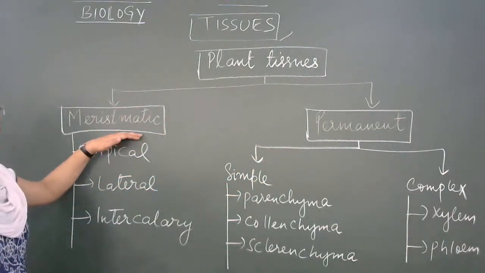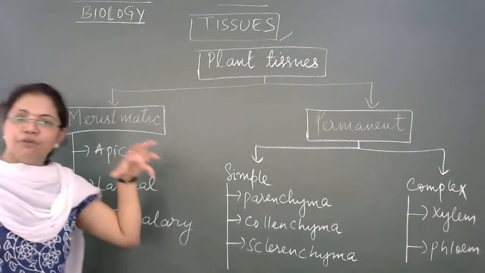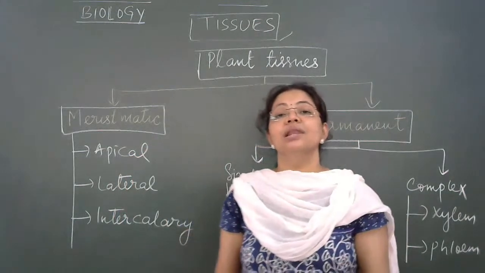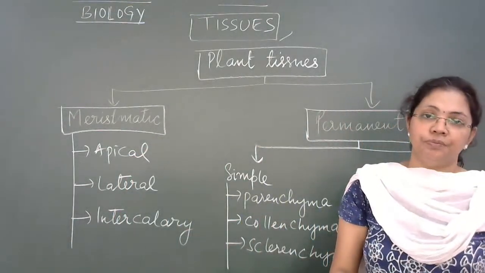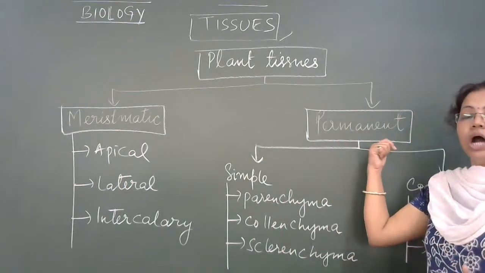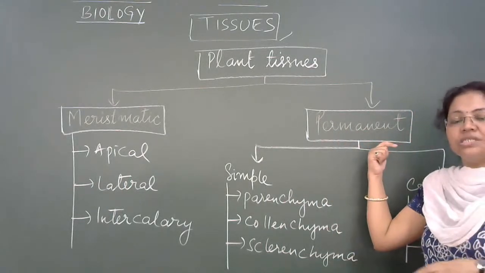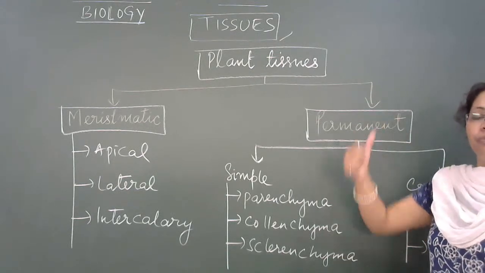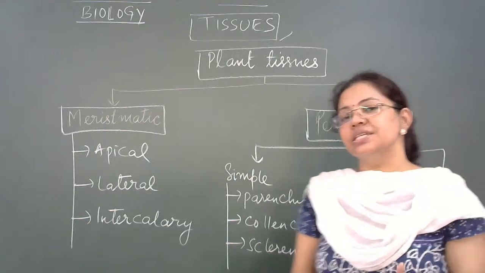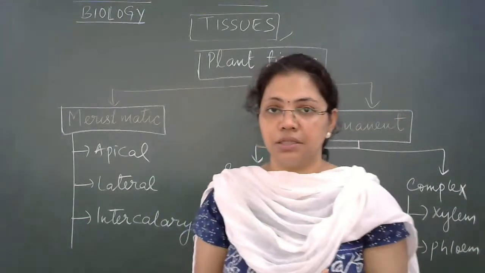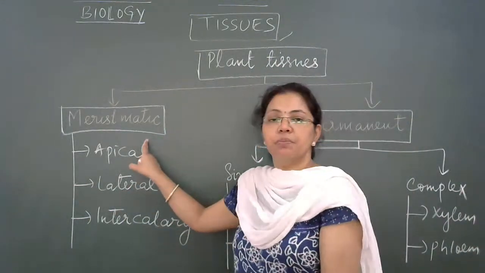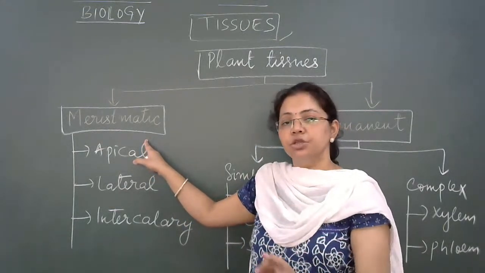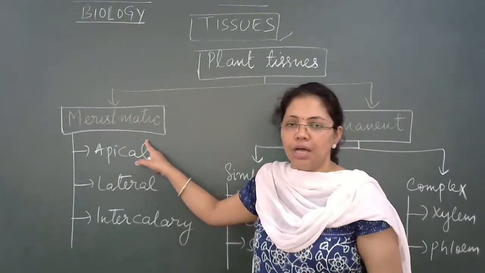Meristematic plant tissues are made up of those cells which keep on dividing throughout the life of the plant. And permanent plant tissues are those whose cells have lost the capacity of cell division. But in case of meristematic plant tissues, the cells can go for cell division throughout the life of the plant, right?